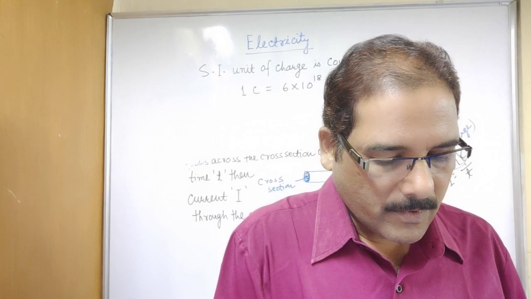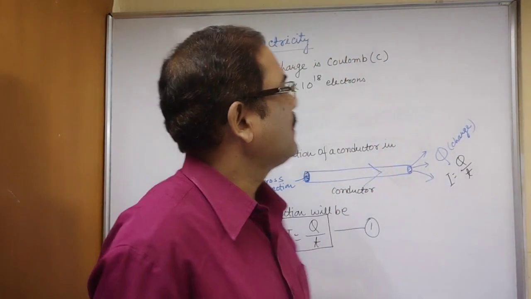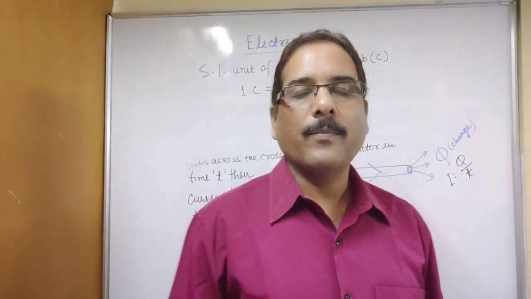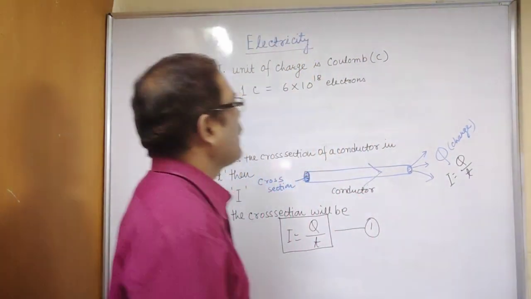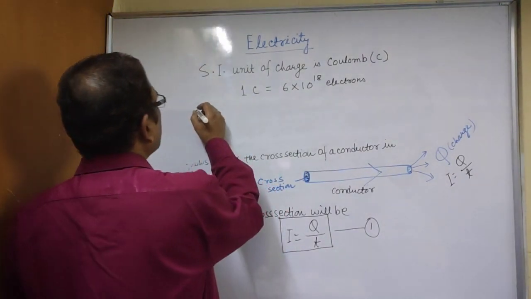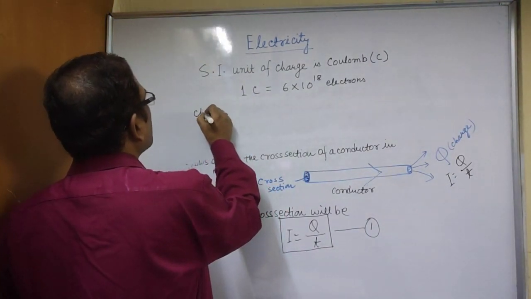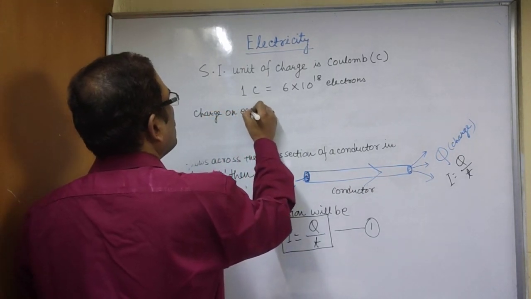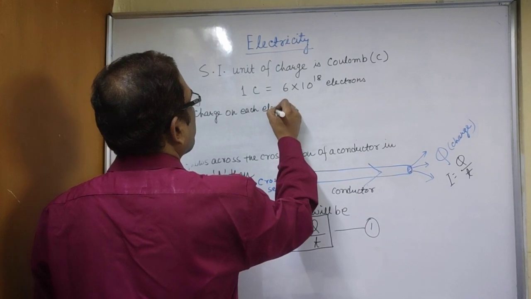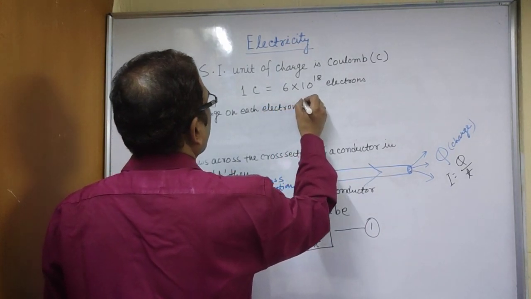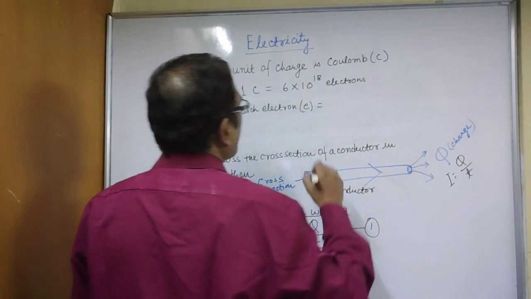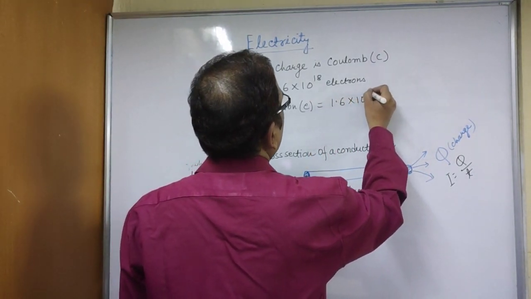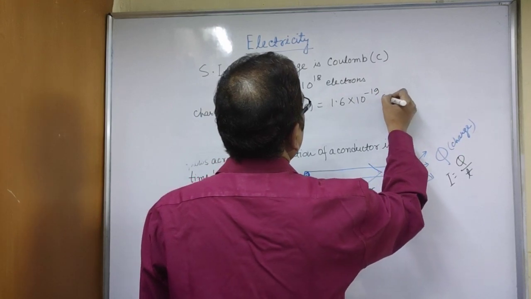Now, the charge on each electron is also important. Charge on each electron, as you know, is 1.6 into 10 to the power minus 19 Coulomb.